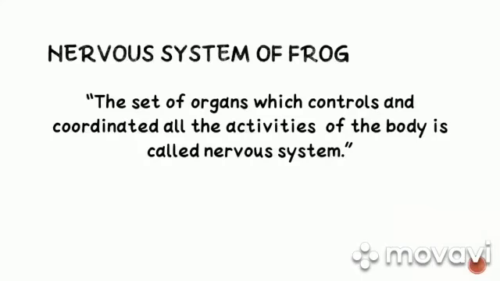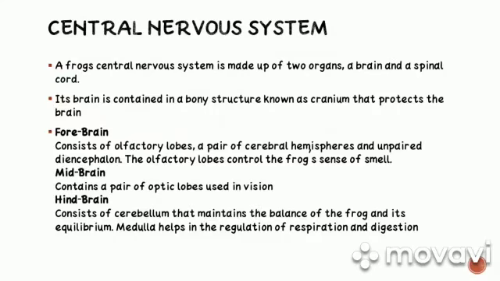Our today's topic is the nervous system of frog. So what is the nervous system? The set of organs which control and coordinate all the activities of the body is called the nervous system. Students, the nervous system is composed of two parts, the central nervous system and the peripheral nervous system. In today's video, we will see the central nervous system.